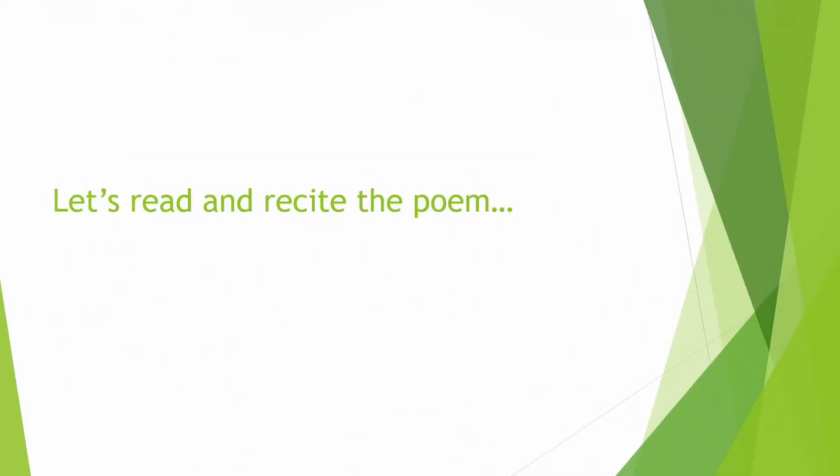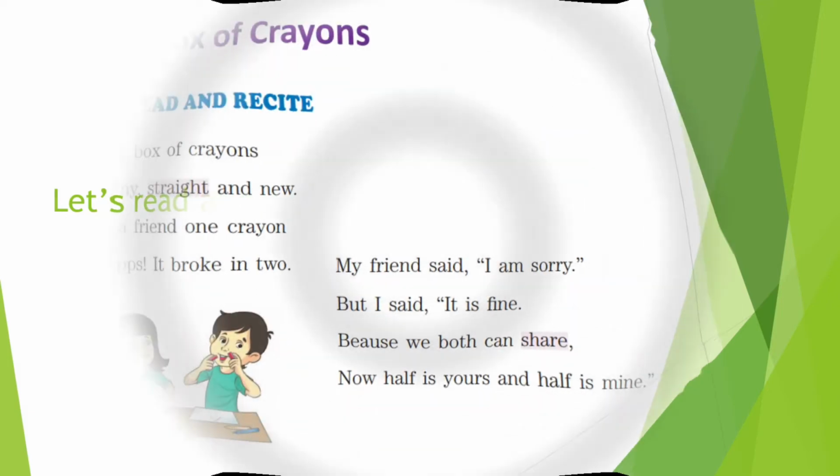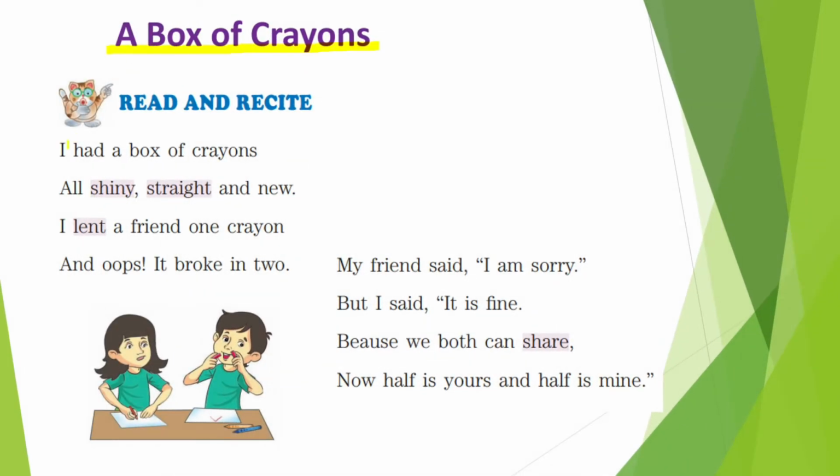Okay children, so now let's read and recite the poem. A box of crayons. I had a box of crayons, all shiny, straight and new. I lent a friend one crayon and oops, it broke into two. My friend said, I am sorry. But I said, it is fine. Because we both can share. Now half is yours and half is mine.